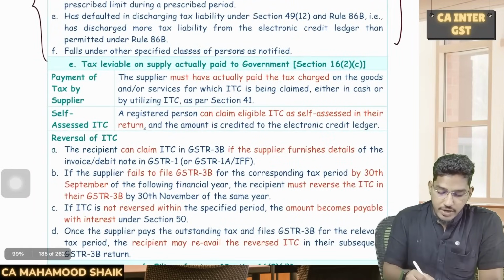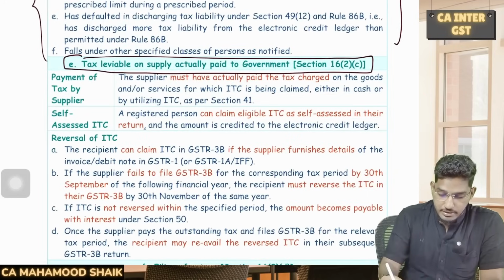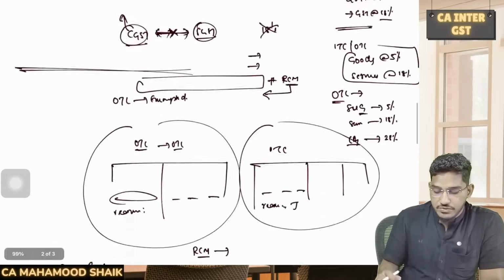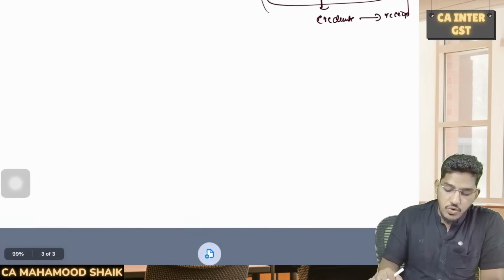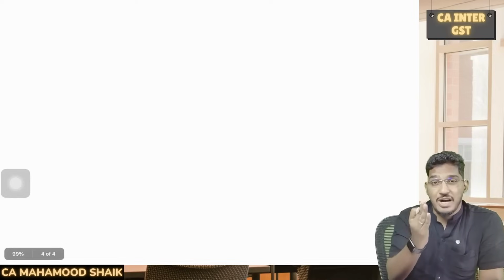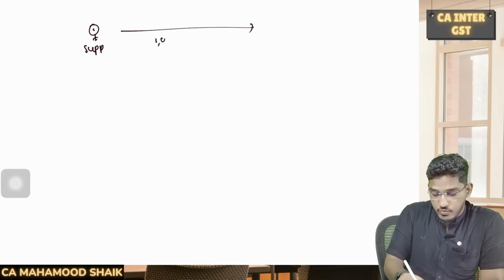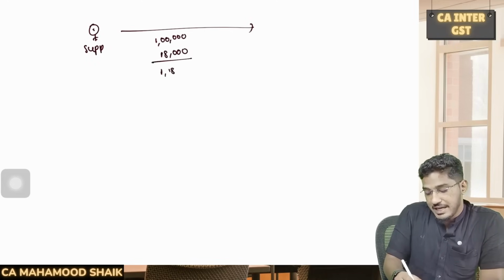Then coming to the next point, tax leviable on supply should have been actually paid to the government. One more essential condition for availing input tax credit is that whatever amount of GST you are availing as input tax credit should have been paid to the government. Say for example, there is one supplier who has given you an invoice: 1 lakh rupees of taxable value, 18,000 rupees of GST, total 1 lakh 18,000 rupees.